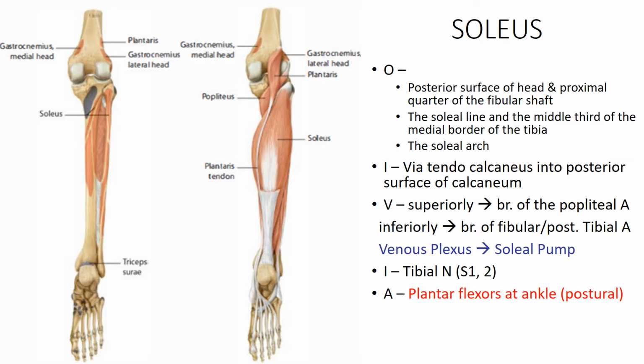In the intramuscular region there is a rich venous plexus which aids in venous drainage from the lower limb. Innervation is by the tibial nerve, nerve root S1, S2, and the action is plantar flexion at the ankle joint, and it is mainly postural. We will discuss that.